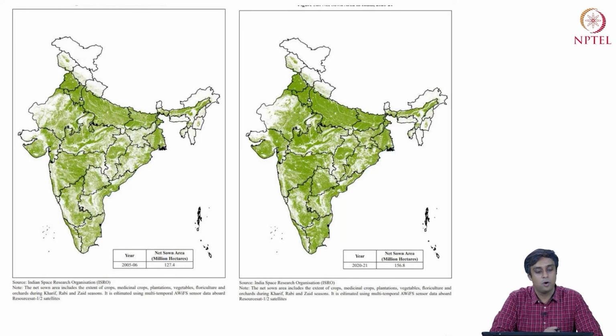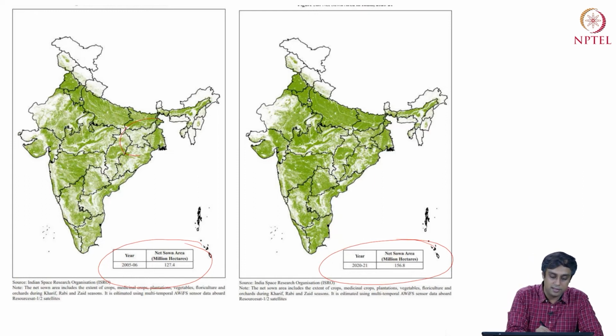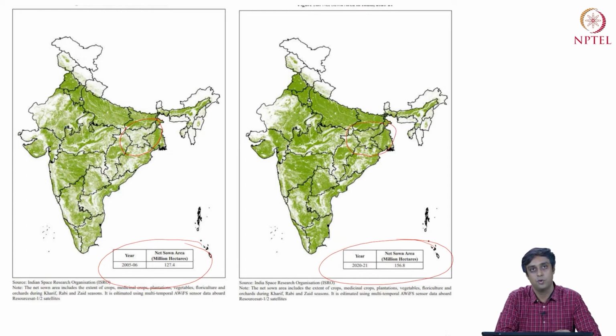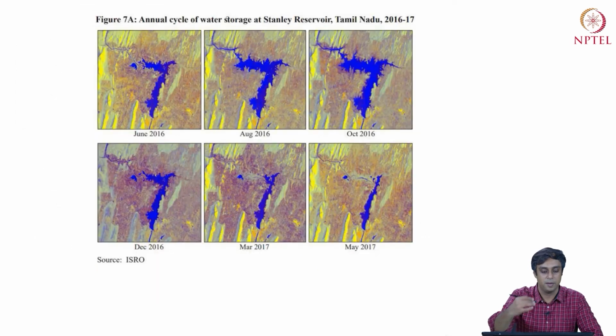Then we have another example on net sown area in India. Here you can see again, you can have a statistic of what has happened. Net sown area has gone up. By how much you can calculate, but where has it gone up the most? Well, you can see here that Jharkhand seems to have a quite drastic increase in net sown area relative to other states, right? You also see some of that in the southern states that I've marked here. So this is the type of extra information that spatial analysis is bringing to the table.